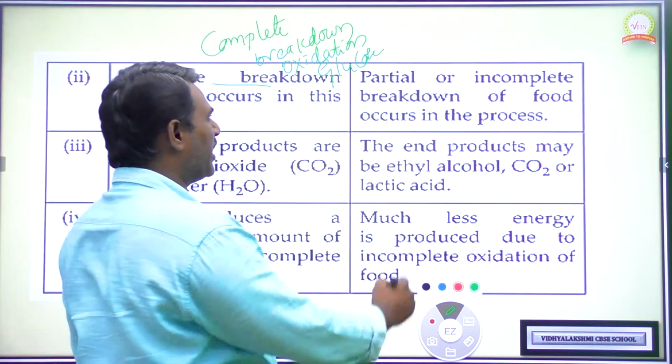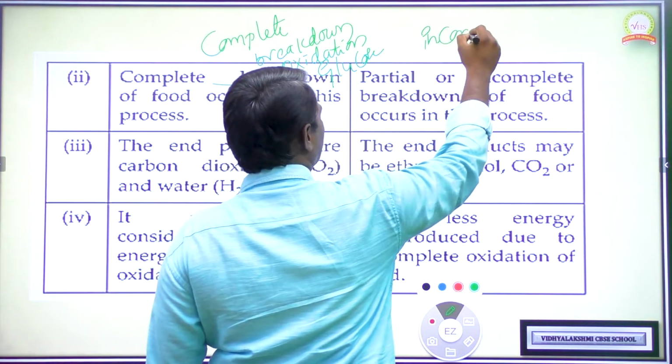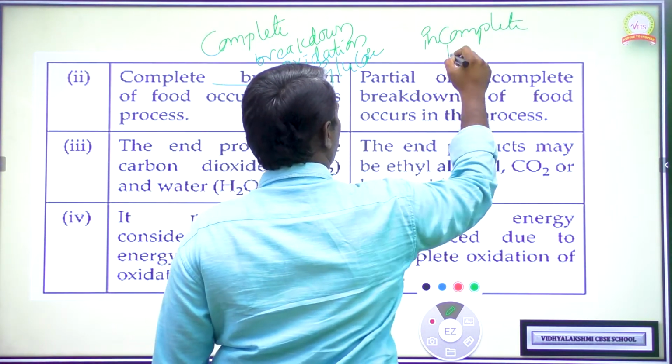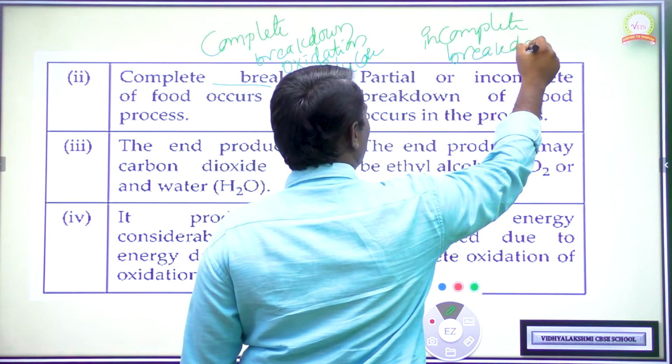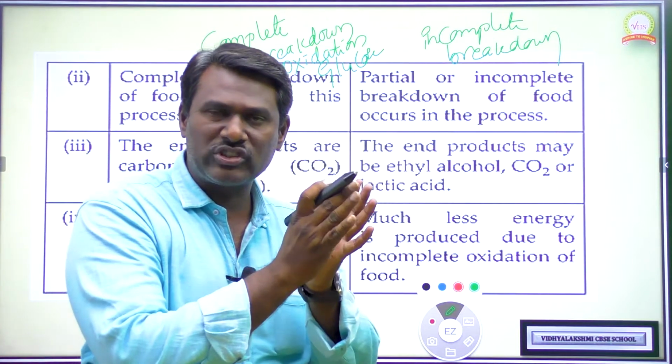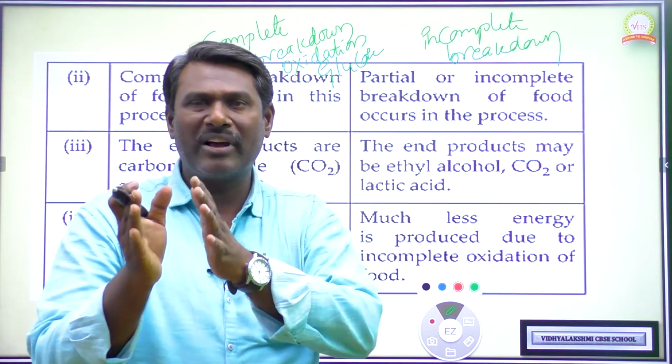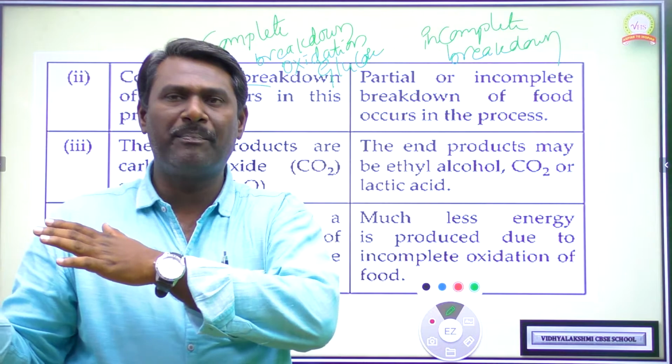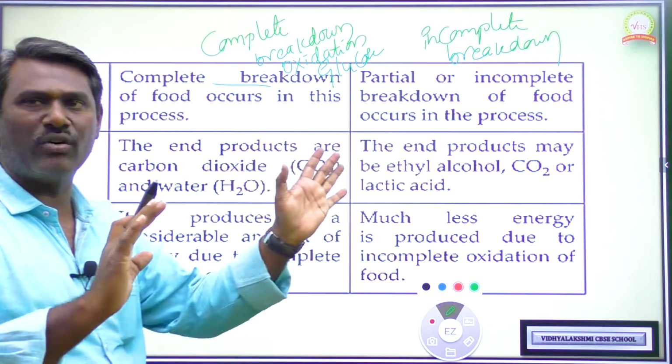But in anaerobic respiration, incomplete breakdown of glucose occurs. So in aerobic respiration complete oxidation occurs, and in anaerobic respiration partial or incomplete breakdown of glucose occurs. That is one more difference.